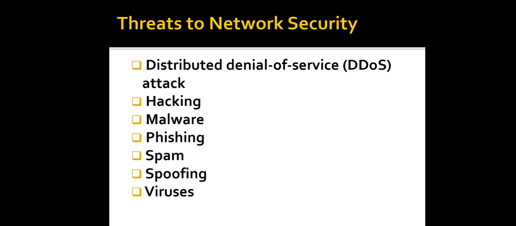Then the next one is spoofing. It is alternatively used with phishing, which we just studied. This technique is often used in conjunction with phishing as an attempt to steal your information. A website or email address is created to look like it comes from a legitimate source. It might look like it is coming from a genuine source, and an email address may even include your own name or the name of someone you know, making it difficult to tell whether the sender is real or fake. So it appears to be so real.